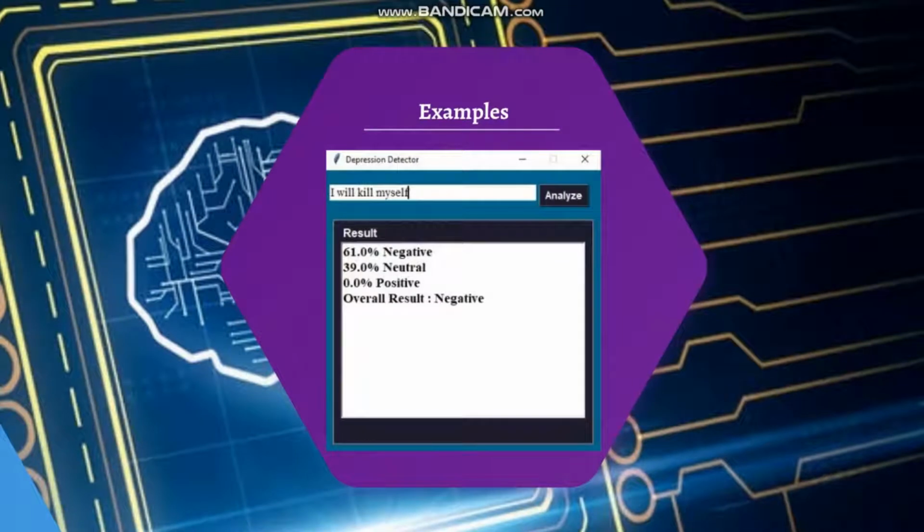So here is an example of one of the sentences. We have to key in the sentence first, which is "I will kill myself", and we have to click on the analyze button and the result will show. For this sentence, it shows 61% negative and 29% neutral. Thus, the overall result is negative.